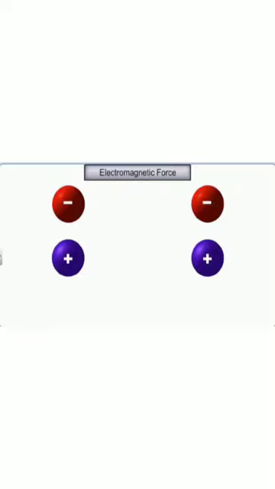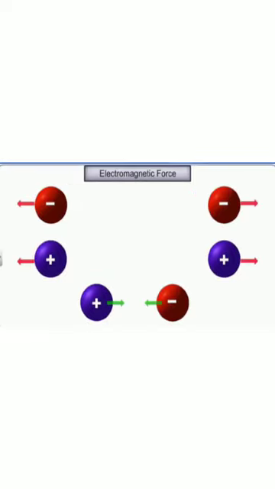Now we are going to talk about some properties of the electromagnetic forces. Electromagnetic forces can be attractive or repulsive, because like charges repel and unlike charges attract. So it has both attractive and repulsive nature. It obeys the inverse square law. Another thing, it's a long range force because it exists in the earth's atmosphere, or we can say in the universe, right? It is a long range force and does not require any intervening medium.